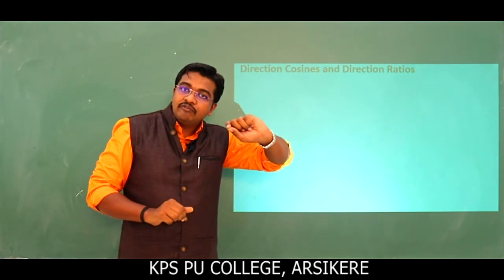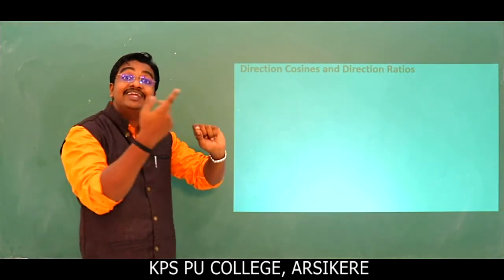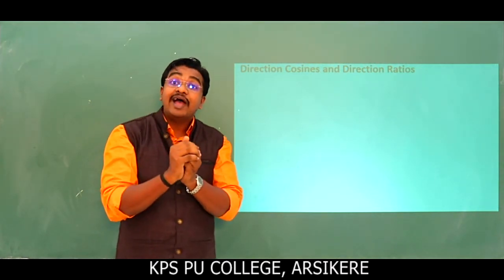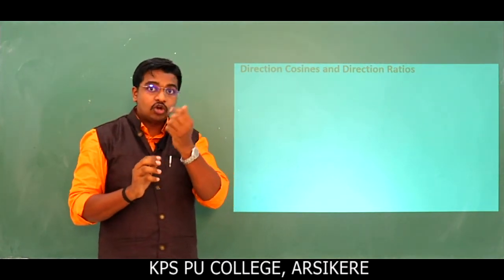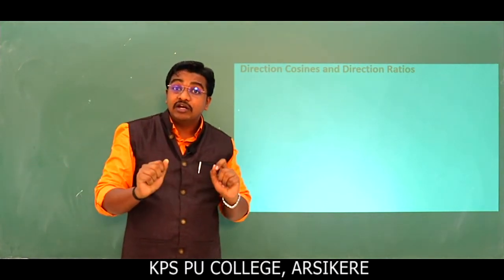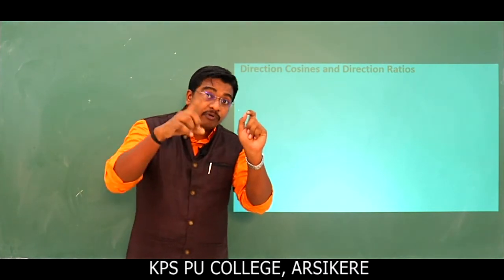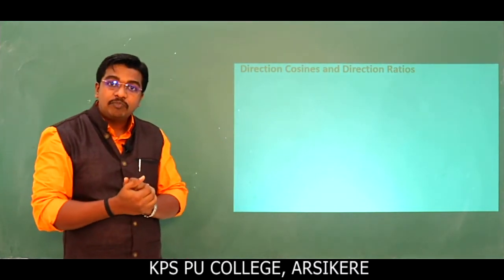Using the slope, we can define whether lines are perpendicular, parallel or intersecting. Also we can find the angle between two lines: tan theta is equal to modulus of (m2 minus m1) divided by (1 plus m1 m2), where m1 is the slope of the first line and m2 is the slope of the second line.